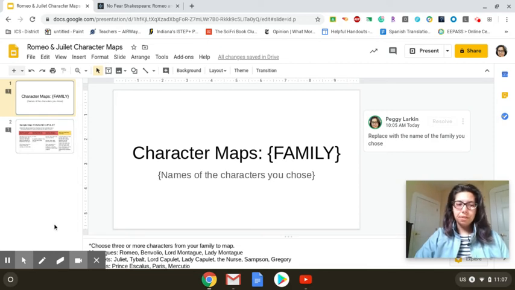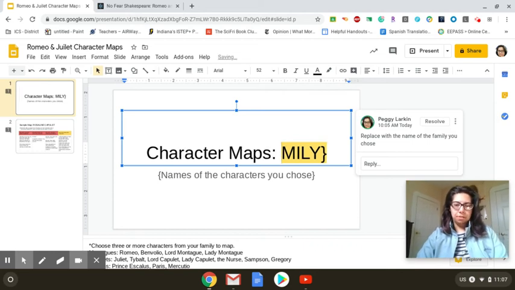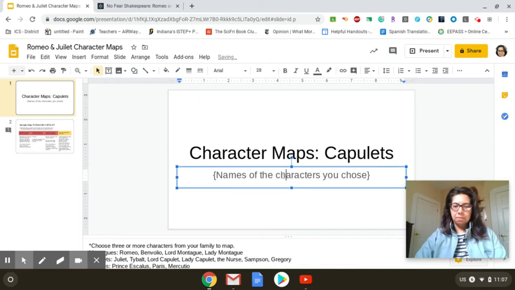When you pick the family you're going to use, you'll take the template that I share with you, and you'll replace the stuff in funky brackets with what you're going to do. So if I were going to do this, let's say I'm going to use the Capulet family. Down here, I'm going to put the three Capulets I choose. I could do more than three if I want, but let's just start with the basics.